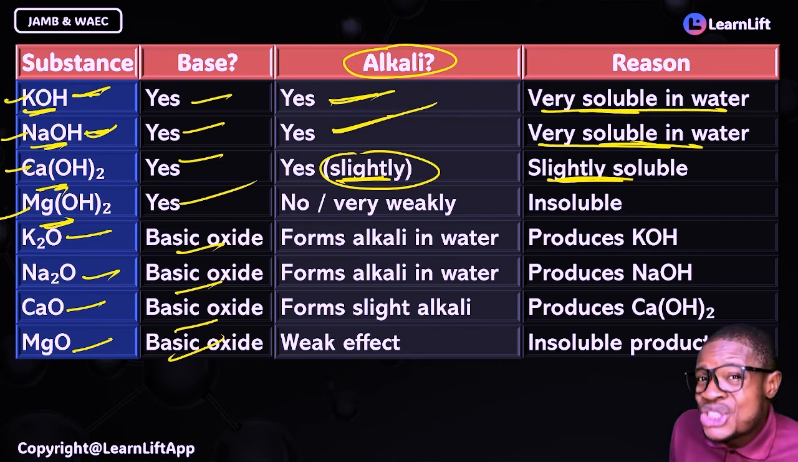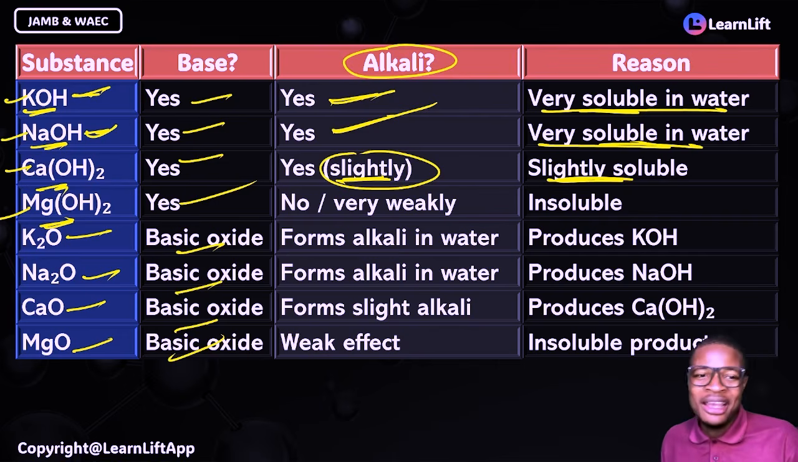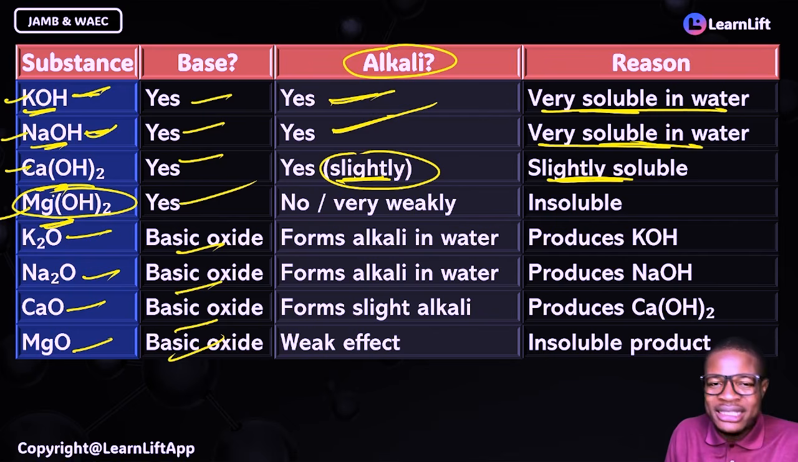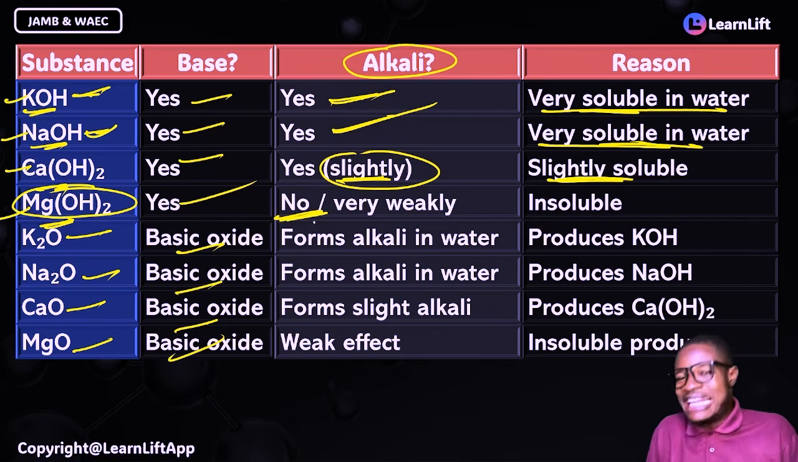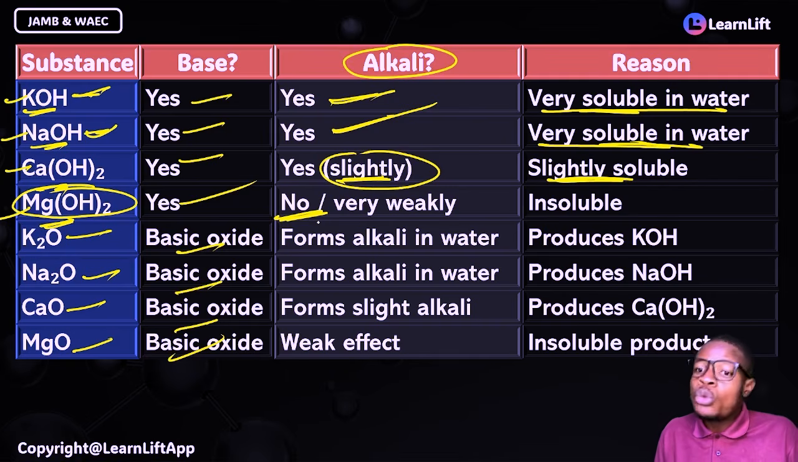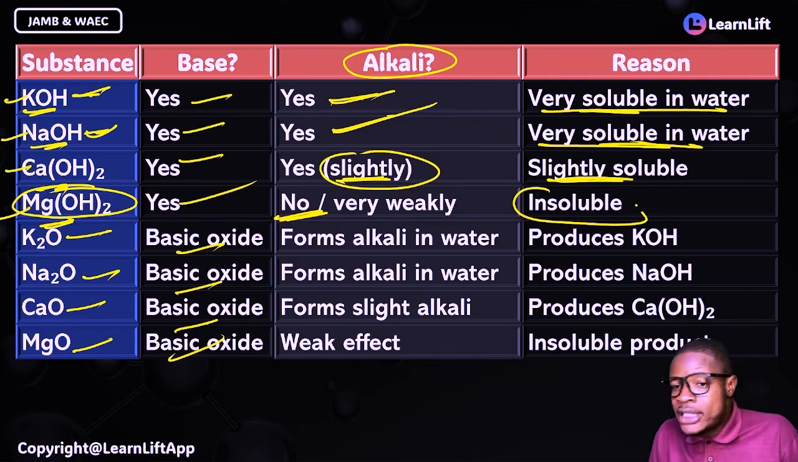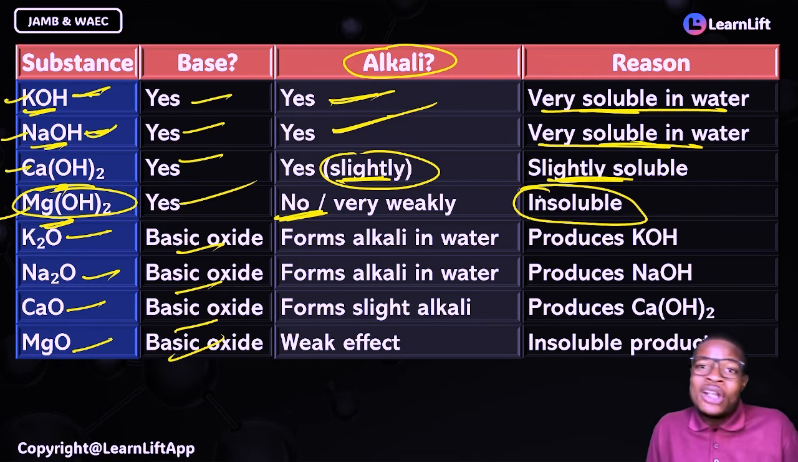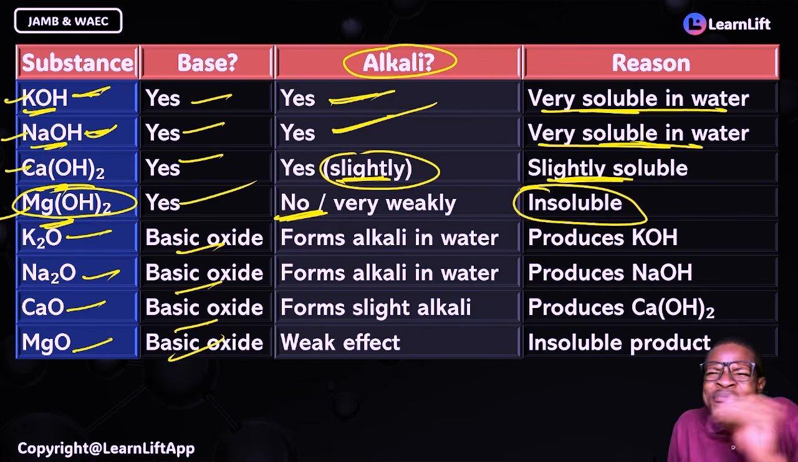You see magnesium hydroxide. Is it a base? Yes. But is it an alkali? It is not an alkali. Why is it not an alkali? Because it is insoluble in water. It will not dissolve in water. The ones that dissolve in water, the ones that we call alkali, magnesium, anything magnesium, they don't dissolve in water. Are you seeing it now? That's one important thing you must know.